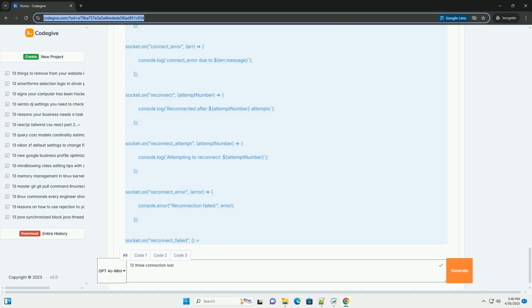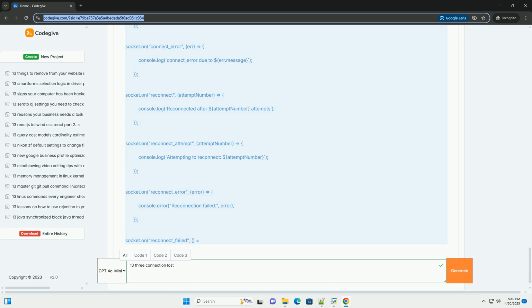io server disconnect: the server initiated the disconnect. Look for errors or server-side logic that might be triggering this. io client disconnect: the client initiated the disconnect, for example the user closed the tab. Ping timeout: the server didn't receive a ping from the client within the ping timeout period. Transport close: the underlying transport, WebSocket or HTTP long polling, was closed. This could indicate network issues or firewall interference. Transport error: an error occurred with the underlying transport.